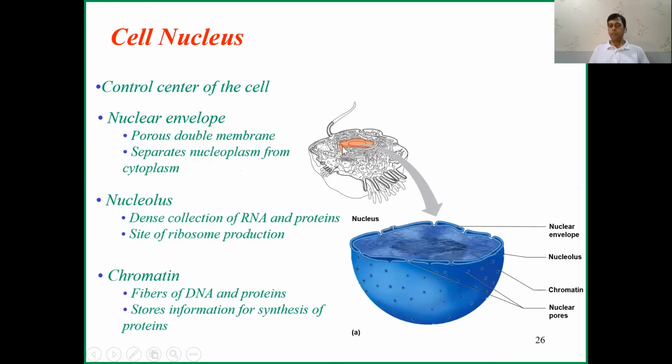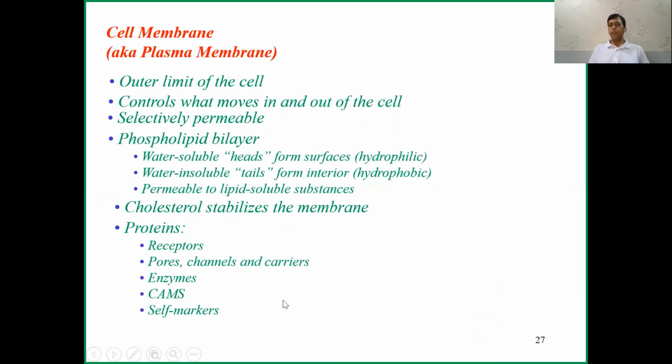Then what is the nucleus? The nucleus is the control center of the cell. In the nucleus there is the nucleolus, the nuclear envelope, and chromatin.